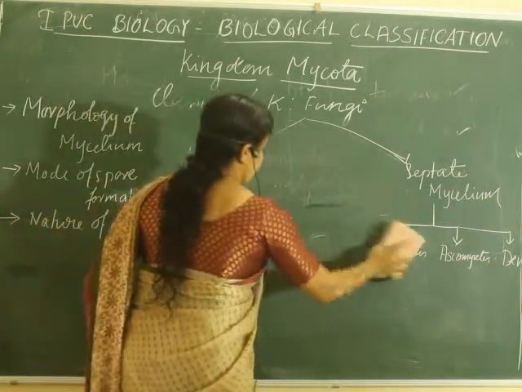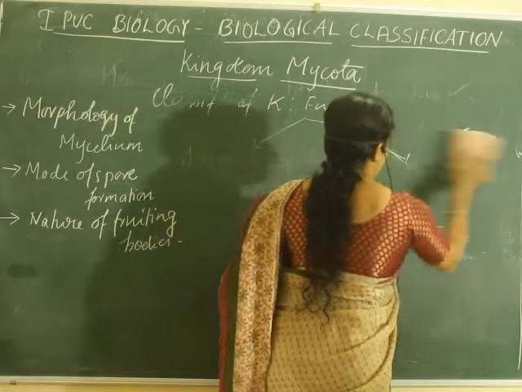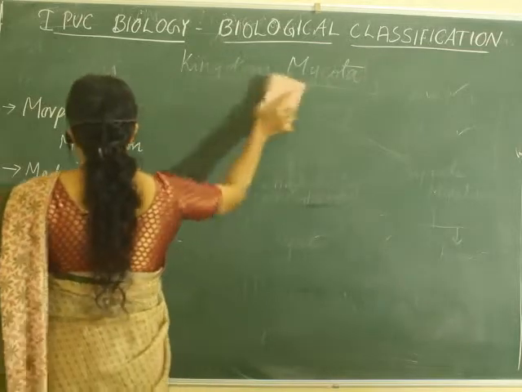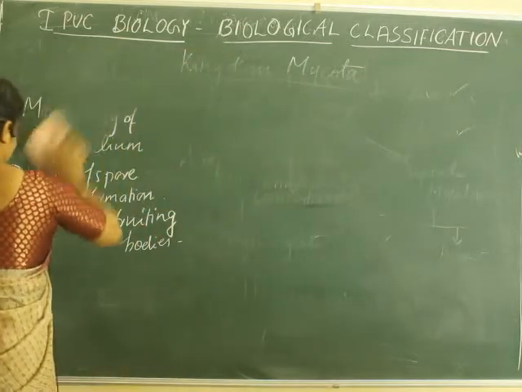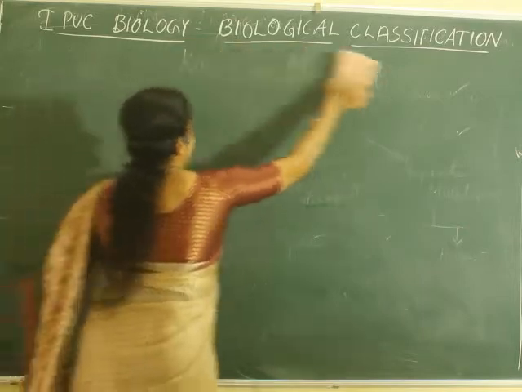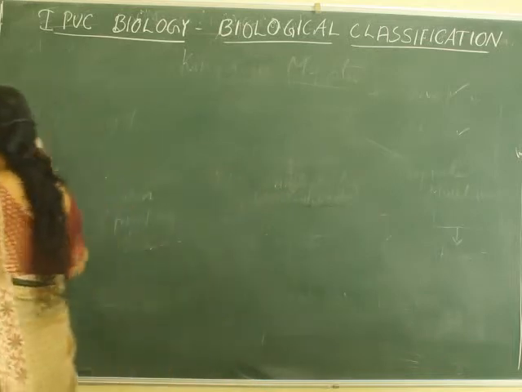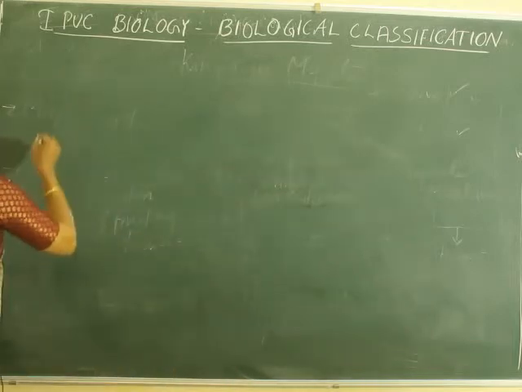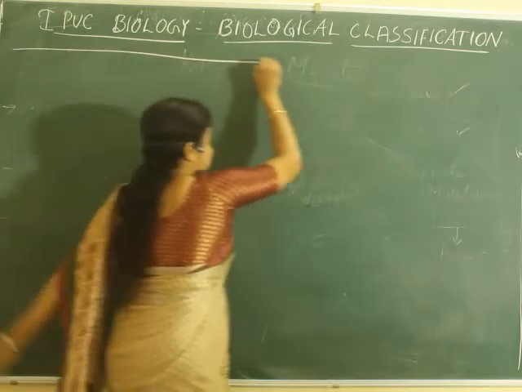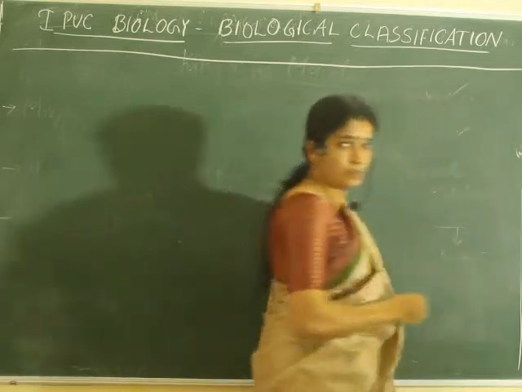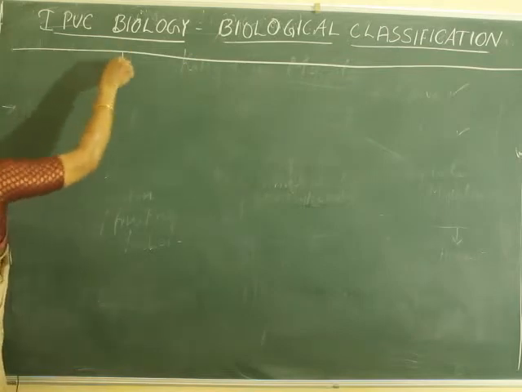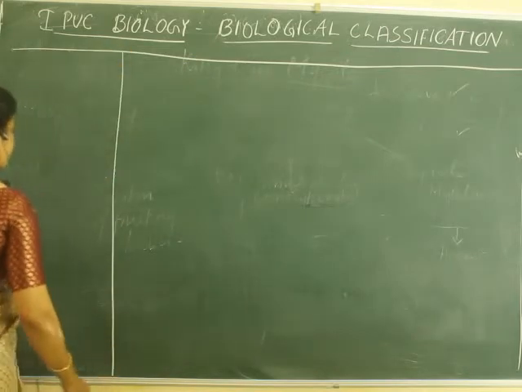Now you have to make columns. How many columns can you make? Four columns for writing the four classes of fungi, and one more column at the beginning to write the characteristic features. This work will help you to remember the topics properly.